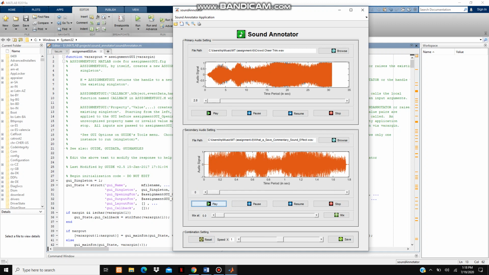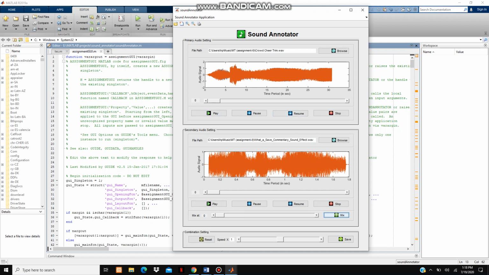So now to mix both the audios, we can use this mixer handle located over here. The mixer handle works in this way. If we slide the mixer handle to a certain position, the secondary audio gets mixed into the primary audio. Now let's mix the secondary audio at 6.2 seconds of the primary audio. Now let's hit the mix button and the audio has been mixed.